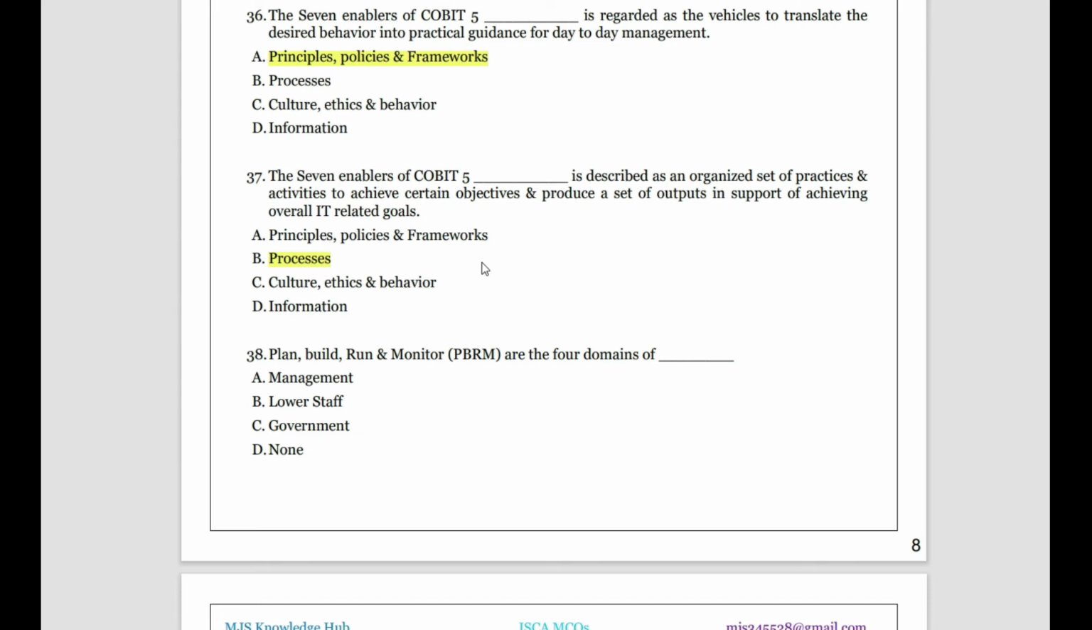Okay, then comes 38. Plan, build, run and monitor are the 4 domains of what? It's very easy. You can say it's the management. Top management will just give the objective to achieve, and the lower staff will do it. So who is the planning part? It is middle management. Middle management is a connection between the two, right? You can just say middle management, but it's management. There's build, run, plan and monitor. So the 4 domains are done by the management people.